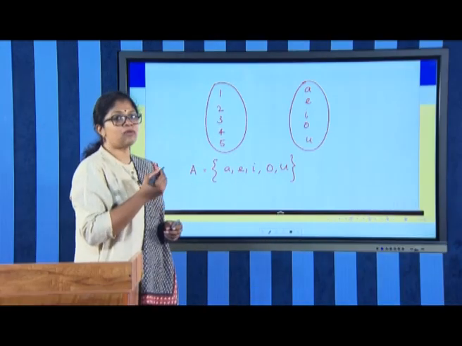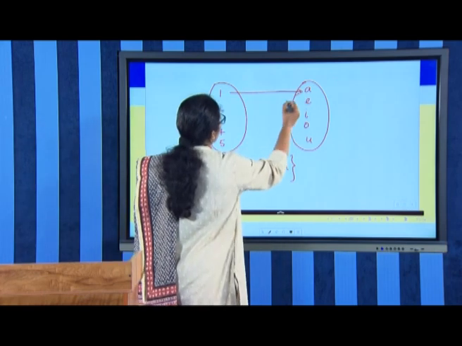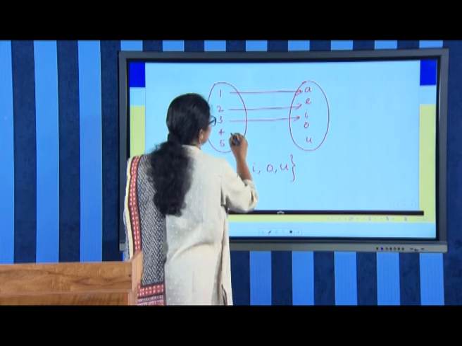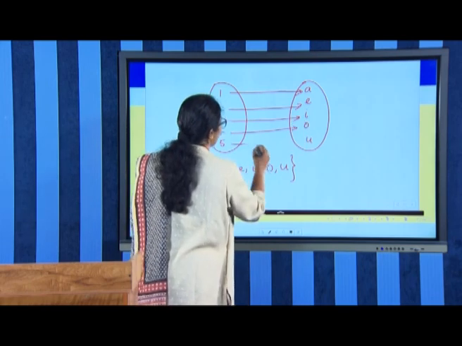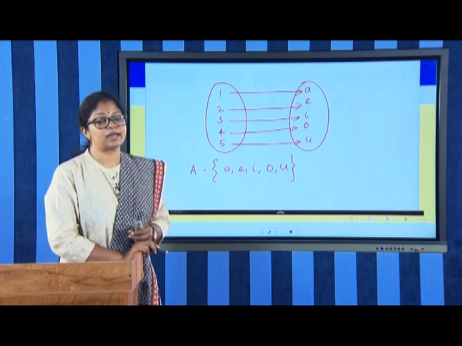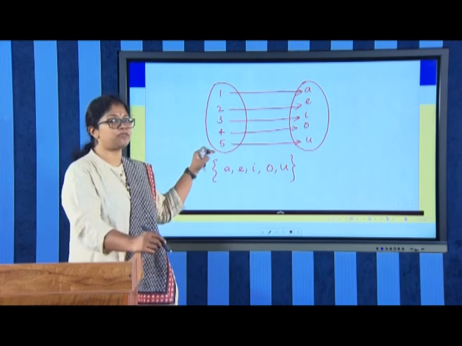It can be any 1-1 and onto function that we can define. For simplicity, we can take this mapping. It is definitely a 1-1 and onto function. So, such sets are said to have n elements if there is a bijection from N_n onto that set S.